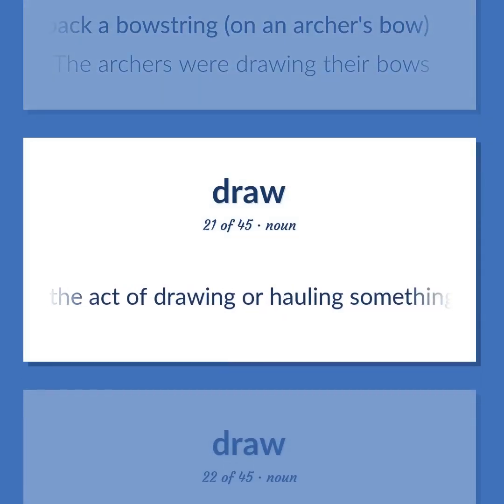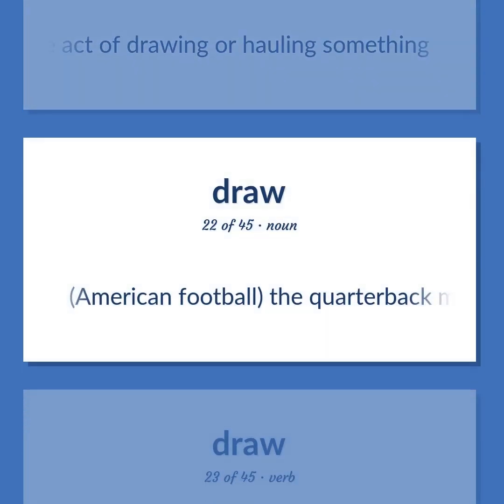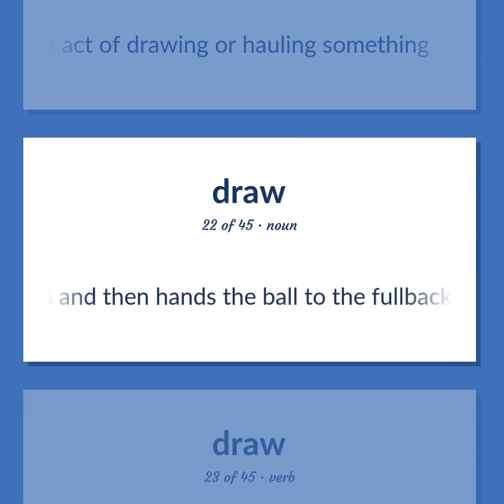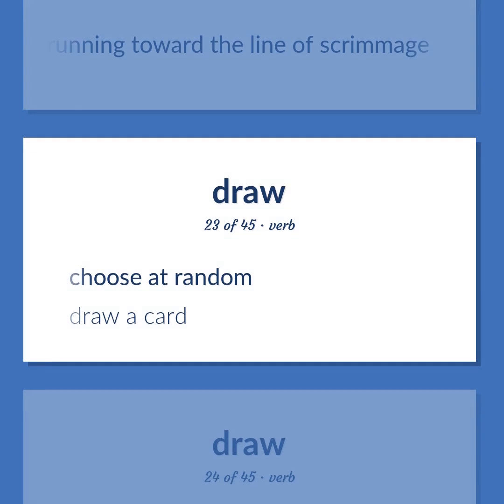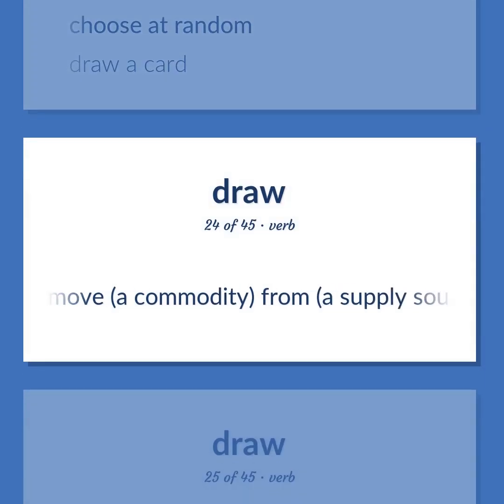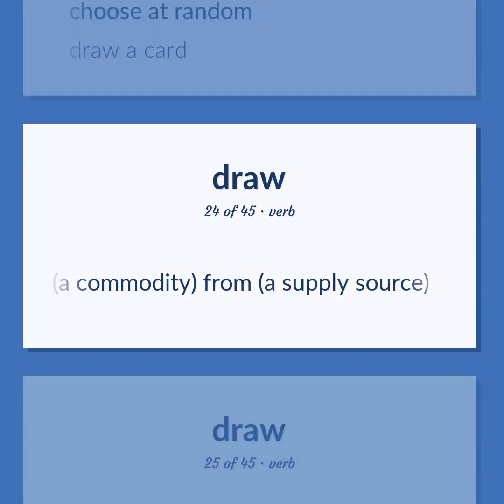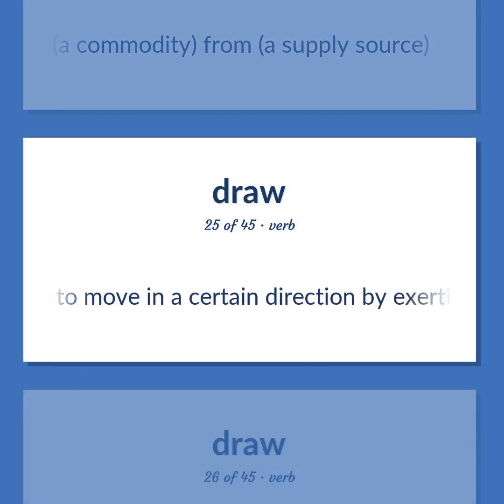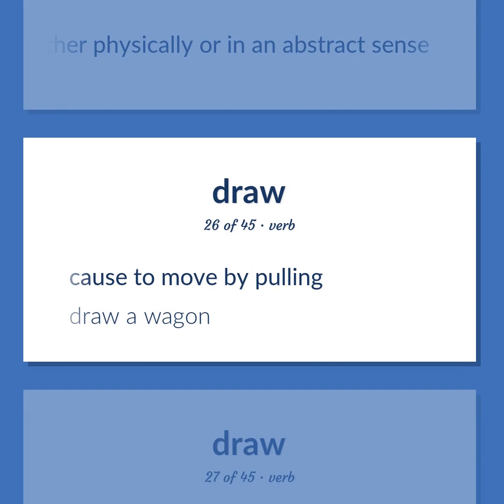The act of drawing or hauling something. American football: the quarterback moves back as if to pass and then hands the ball to the fullback who is running toward the line of scrimmage. Choose at random. Draw a card. Remove a commodity from a supply source. Cause to move in a certain direction by exerting a force upon, either physically or in an abstract sense. Cause to move by pulling. Draw a wagon.